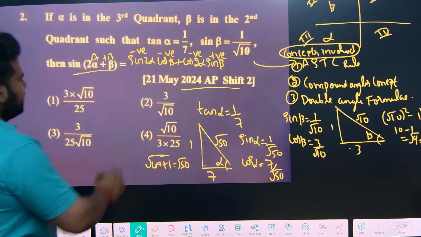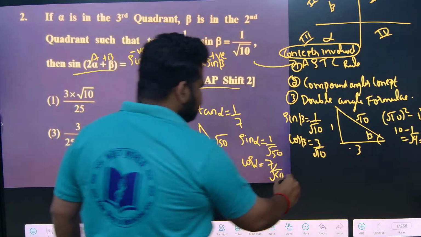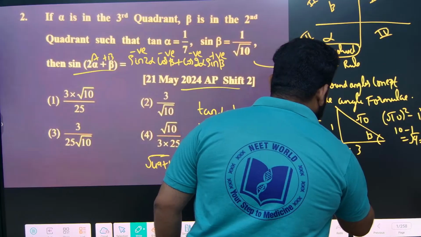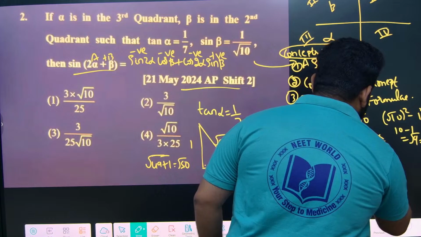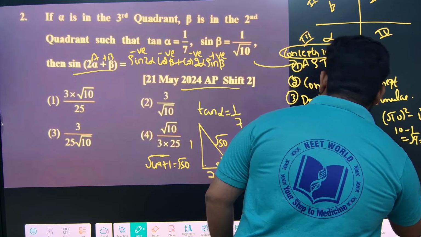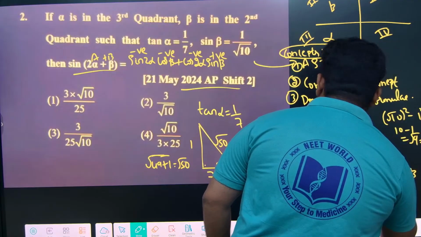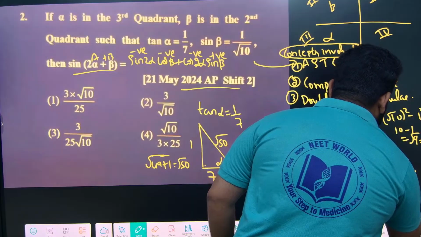So sin 2 alpha. Let me write the values here. Sin of 2 alpha plus beta, let me expand it here. Sin 2 alpha can be written as 2 sin alpha cos alpha into cos beta, plus, I am writing it here, cos 2 alpha can be written as 1 minus 2 sin square alpha.